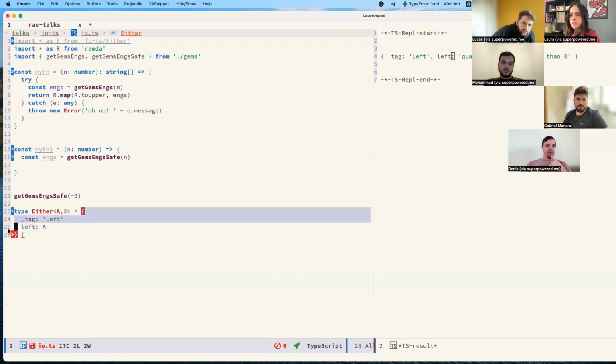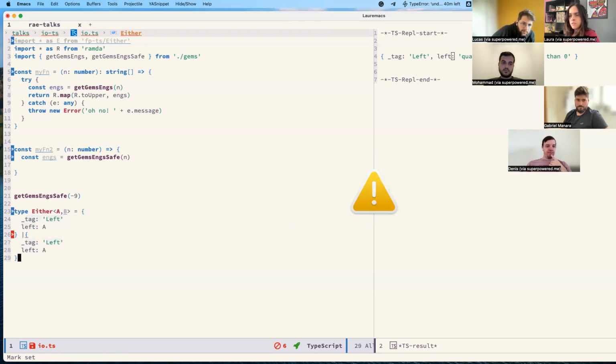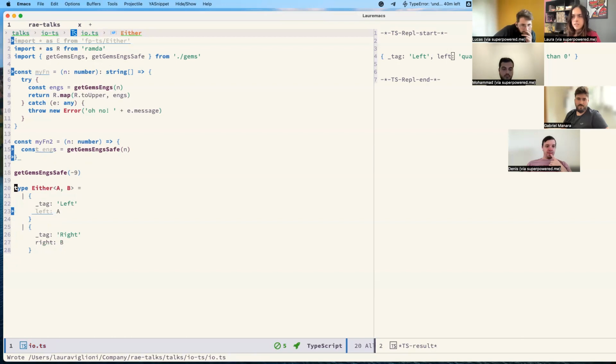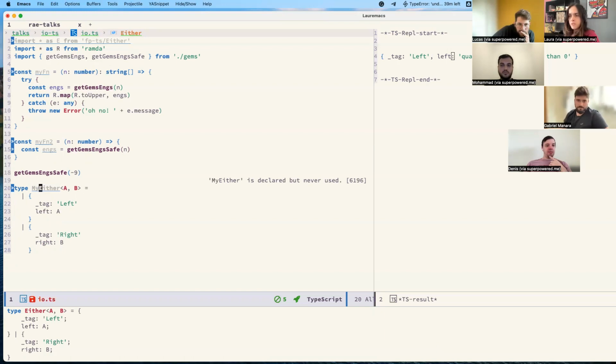And we do have the same type here, but with right, A, B, and here we have right, something like that. So if we are using this type here, let's call it my idle.